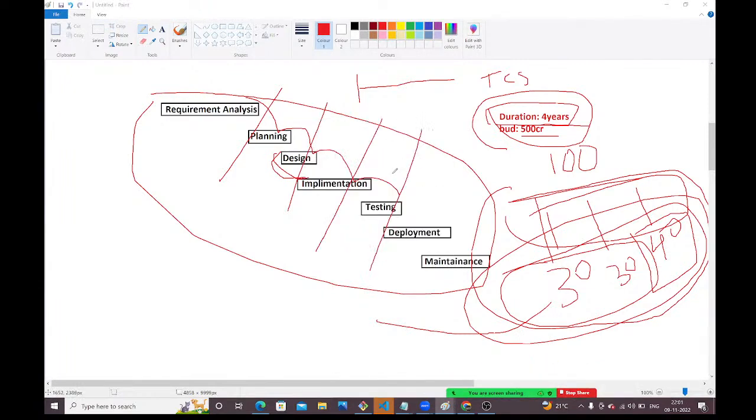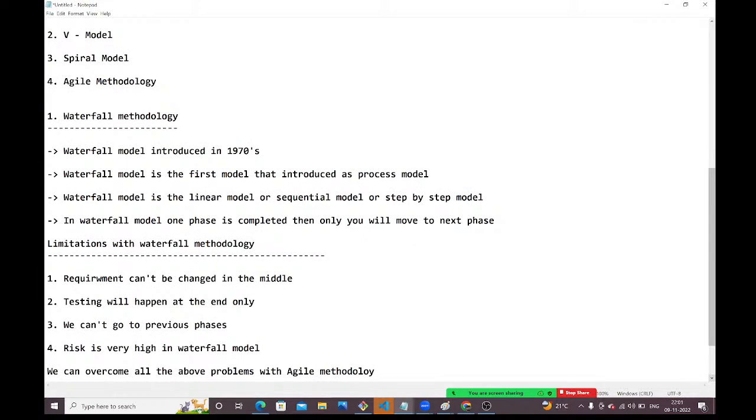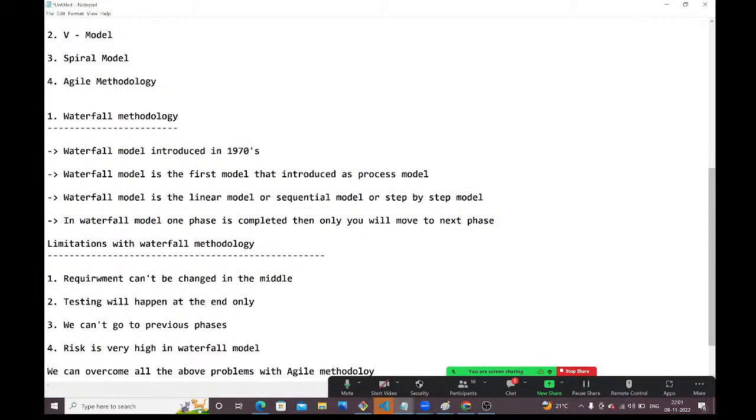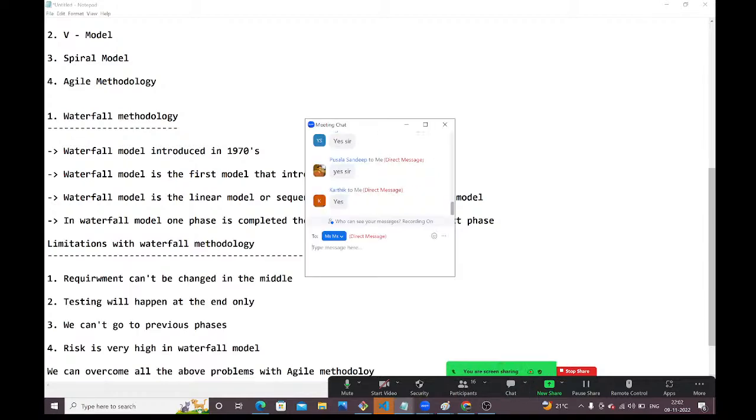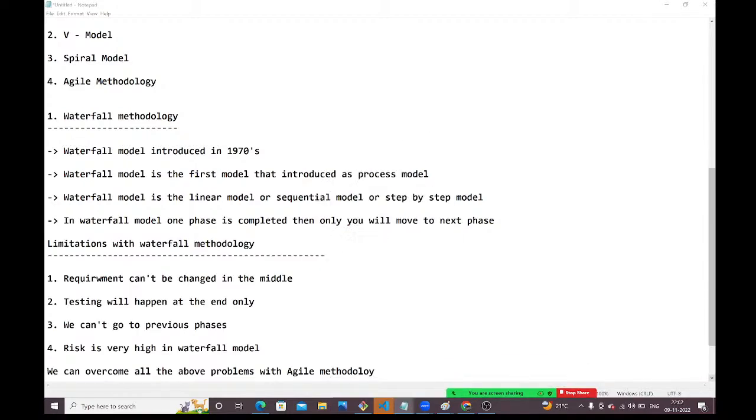See, guys, what limitations I have mentioned here. Requirement can't be changed in the middle. This is the problem with Waterfall. But in Agile, we can make the changes, guys. Requirements are not fixed in the Agile methodology. Testing will happen at the end only in Waterfall. But in Agile, each sprint testing will happen, guys. We can't go to the previous phases in Waterfall. But in Agile, we will go to the previous phases.